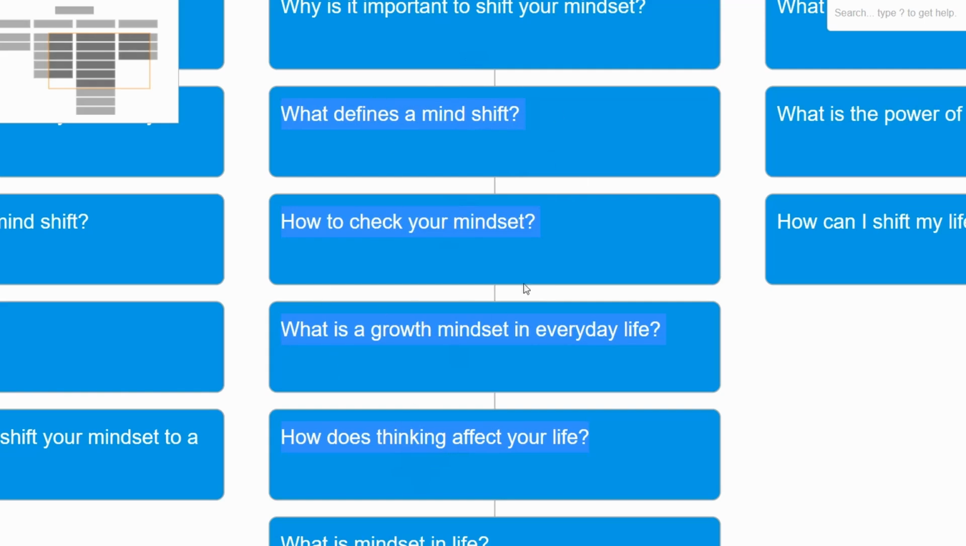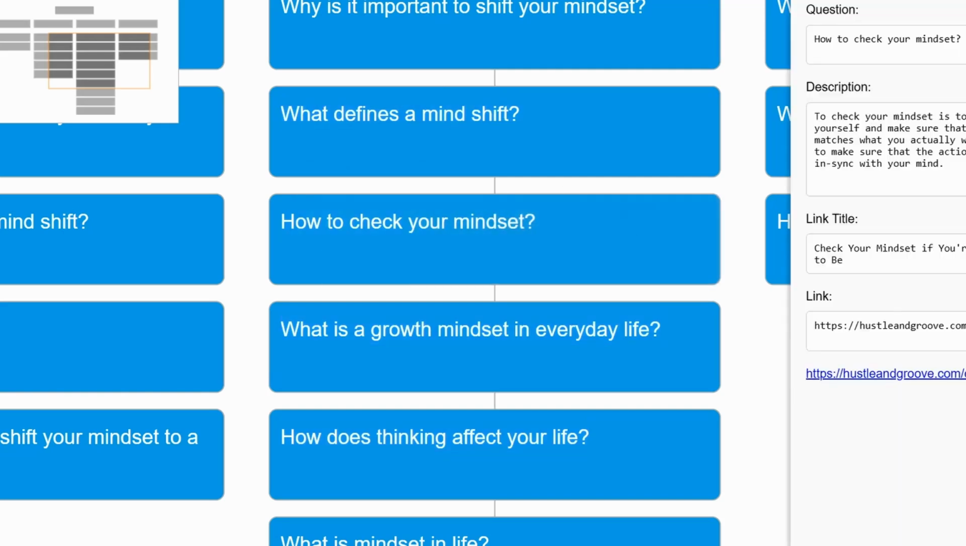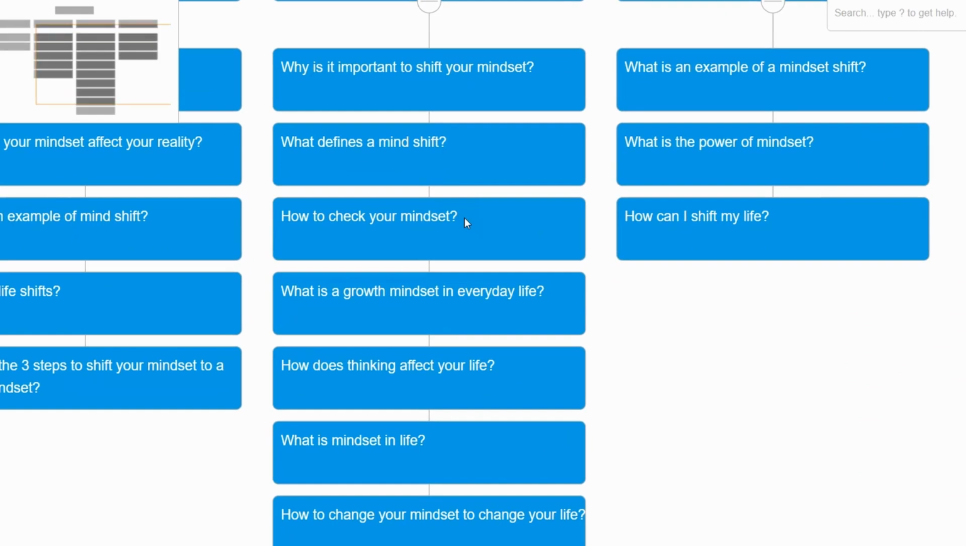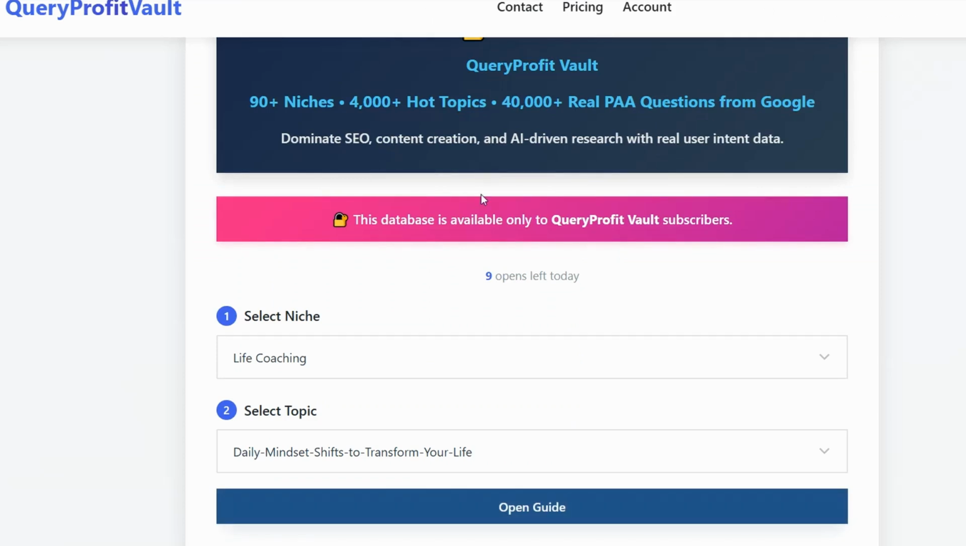So you can use these questions as headings in your blog post, or you can transform every single question into an individual article as you want. Okay, that's it. So you can find this amazing tool down below in the first comment and description box. So the second tool, Query Profit Vault. And the third tool quickly, for sure, is by going to